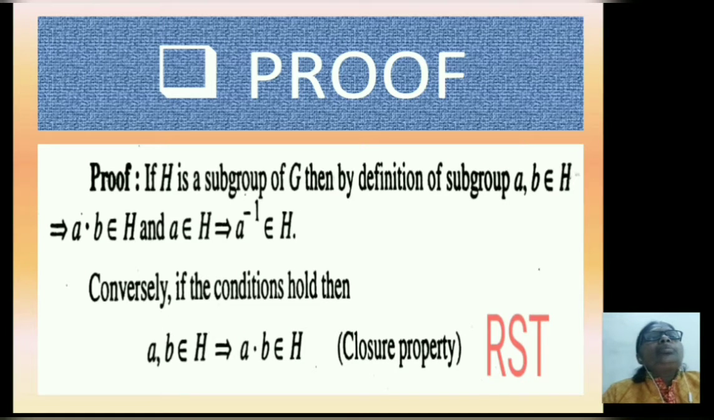If H is a subgroup of G, then by definition of subgroup, a, b belongs to H implies a·b belongs to H, and a belongs to H implies a inverse belongs to H. This is by definition of subgroup. Conversely, if the conditions hold, then a, b belongs to H implies a·b belongs to H, which is the closure property.